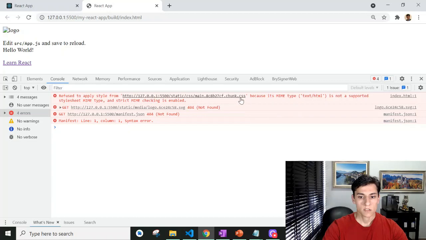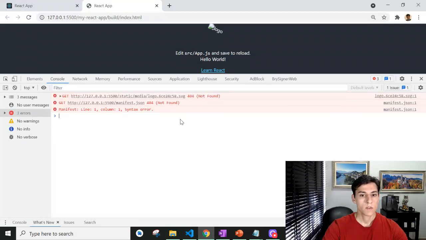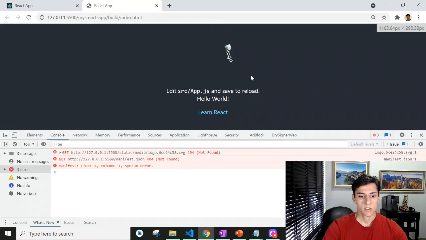The most important is this CSS file that still was not found. This is just what's missing. We can then come here, look for this file, where is it, here. Okay, we have found that. Then just take out the slash from the front and it will make the file visible. Now it's almost there. We are just missing the logo. So we have to look for this file and fix the relative path of that.